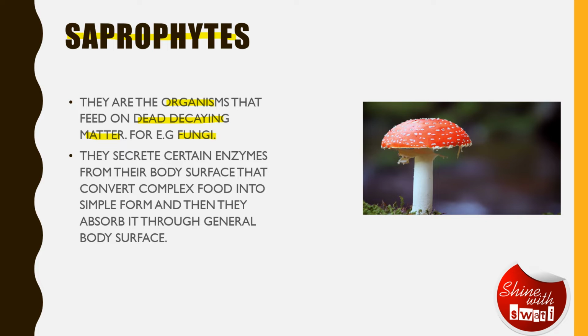Now the question arises, how do they obtain their food? They have this capacity to secrete enzymes from their body surface, and then they can convert the complex food material into a simple form. Now, what is the meaning of simple form? It means which is soluble in nature, so that they can absorb it from their body surface.